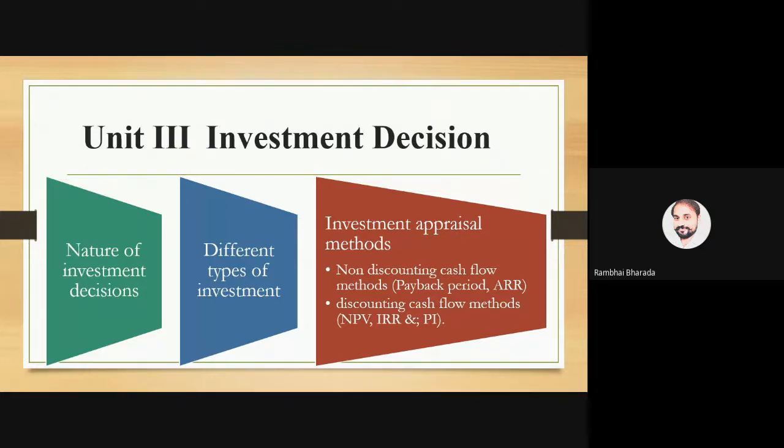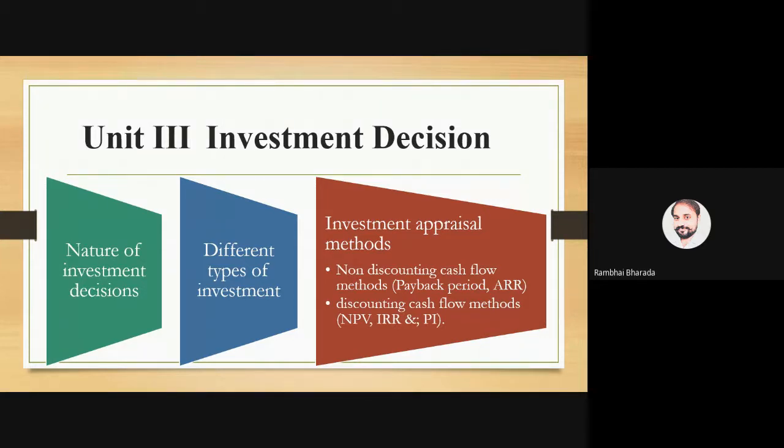So unit 3 is all about investment decision. Initially, we will try to understand the concept, types, nature, advantages, and theoretical parts of investment. In the second part, we will understand the practical aspect of how investment decisions are made.